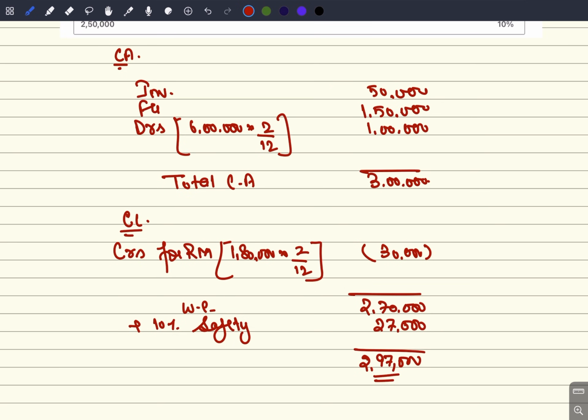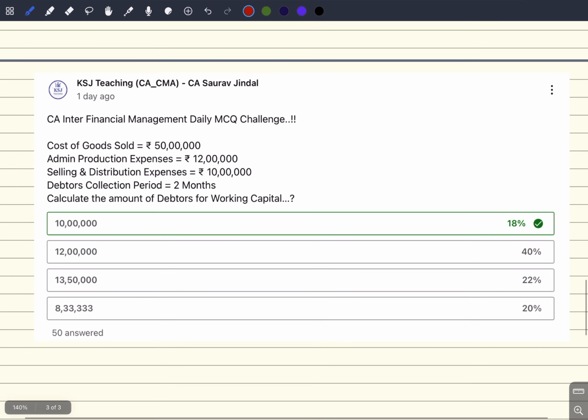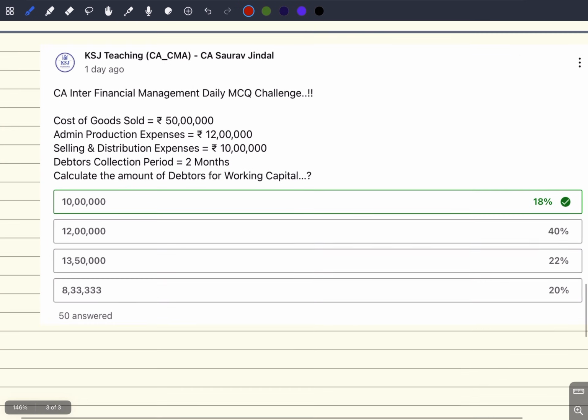Next MCQ. Cost of goods sold is given. Admin production expenses are given, 12 lakh. Selling and distribution expenses are given. Debtors collection period, 2 months. Amount of debtors for working capital. First thing, when you are calculating the amount of debtors, what you need is cost of sales.